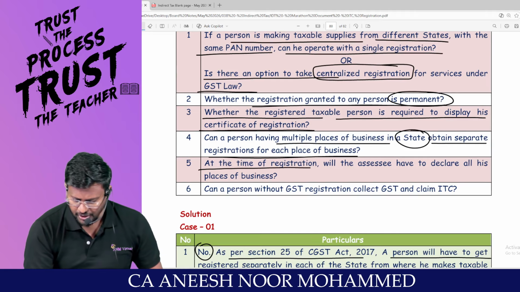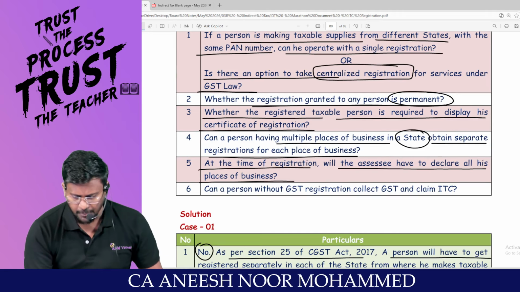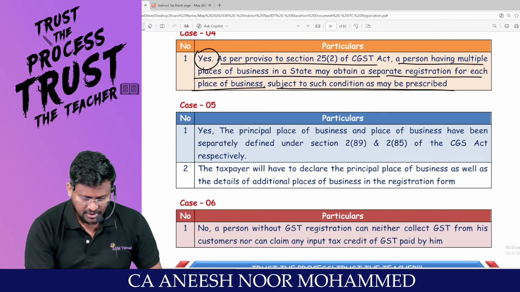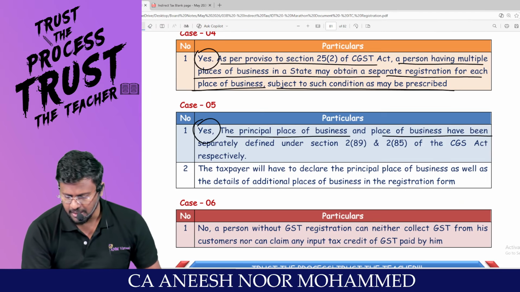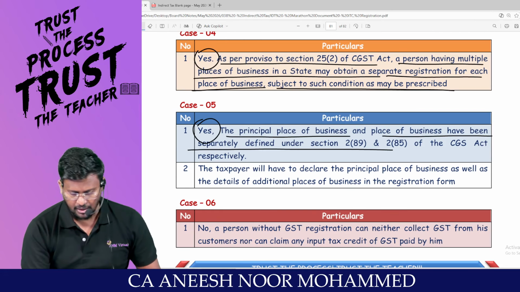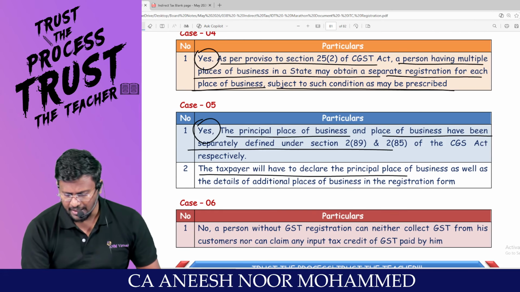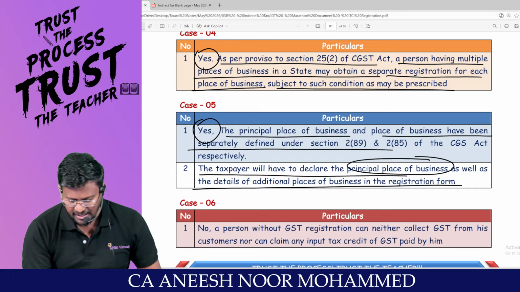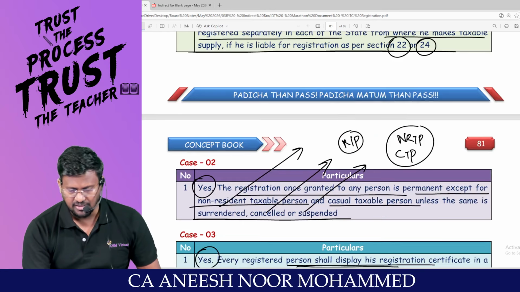Sir, at the time of registration, will the assessee have to declare all his places of business? Yes, sir. Principal place of business and place of business have been separately defined. Am I right? The taxpayer has to declare the principal place of business as well as the details of the additional places of business in the registration form.